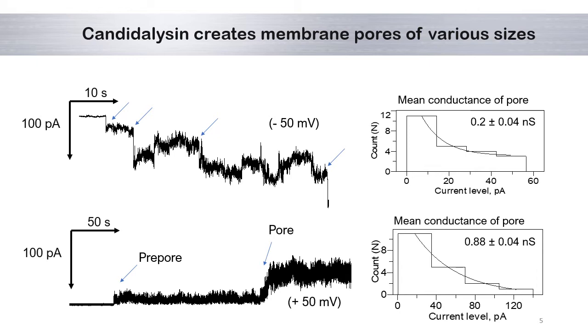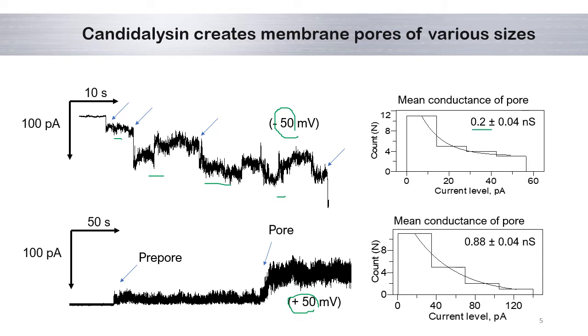We monitored candidalysin-induced membrane permeation properties at positive and negative applied potentials. Both at -50 mV and +50 mV showed membrane damage. At -50 mV, where electrostatic forces are induced for the lysine-rich C-terminus region of candidalysin, unstable and varied current steps were observed. Varied current levels indicate membrane pores of various sizes. The mean conductance of membrane pores was estimated at 0.2 nanosiemens.